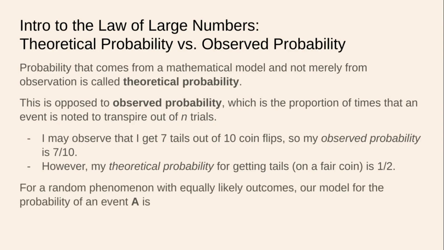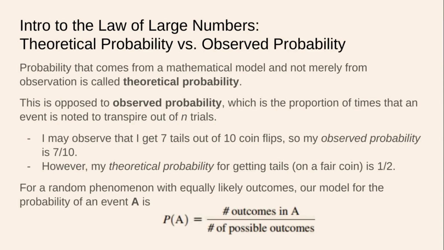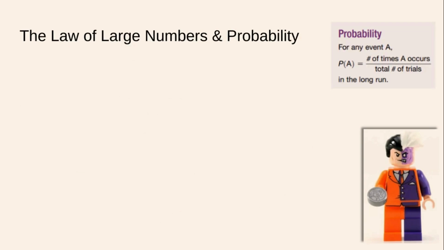For a random phenomenon with equally likely outcomes, our model for the probability of an event A is the number of outcomes in A, that's how many outcomes satisfy this event. Remember, events can be satisfied sometimes with only one outcome and sometimes with multiple outcomes. So the number of outcomes that satisfy the event A that we're concerned about over the number of possible outcomes in total. And the big question is, okay, it seems simple, it makes sense, but how do we know that is actually how probability works in the long run?